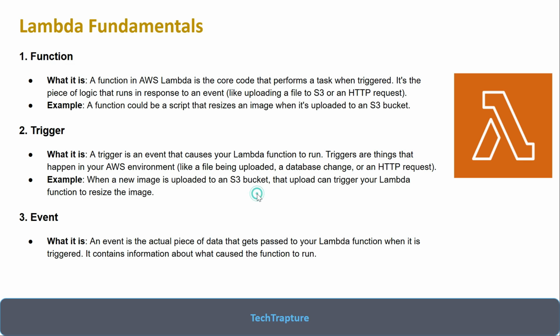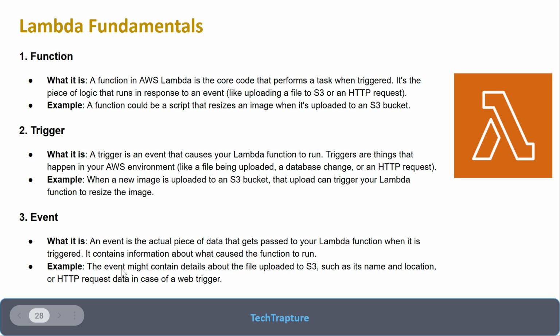Then third is the event. An event is basically the data we pass to your Lambda function, so it can use that and execute the code. Suppose I am uploading a file to an S3 bucket using the S3 trigger. When I upload the file, all the details related to this S3 bucket, the file we uploaded, the timing, all this metadata will be passed in the event, and it will process that event data. So the event might contain details about the file uploaded to S3 or anything.